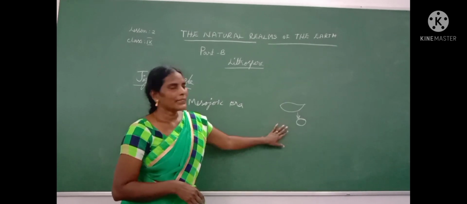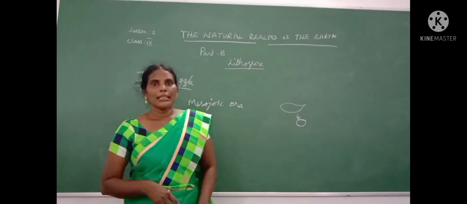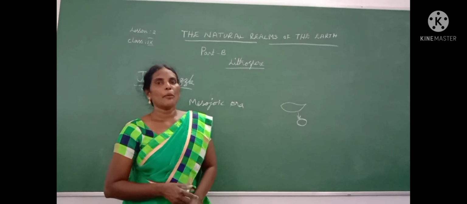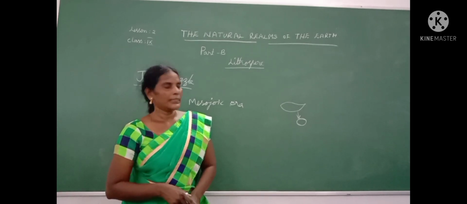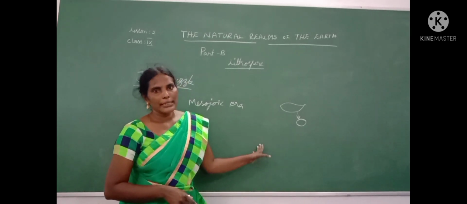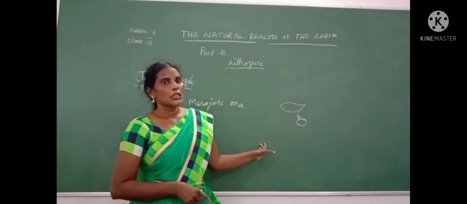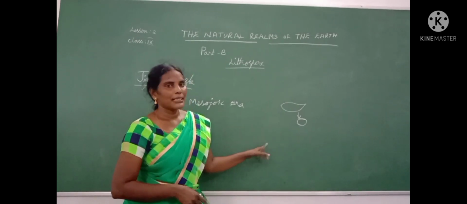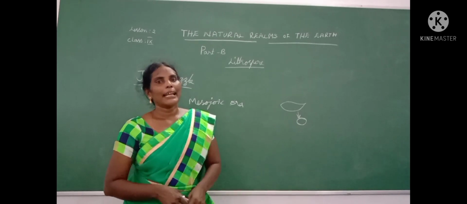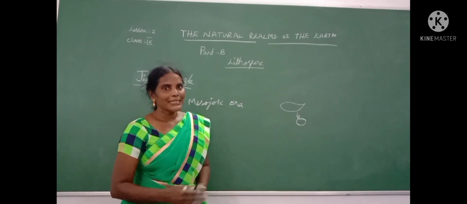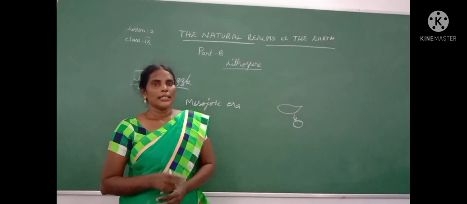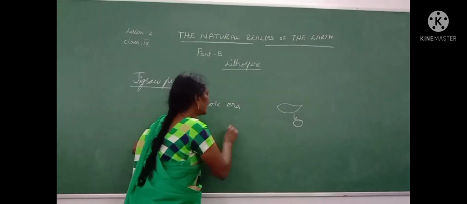Okay. So here we know about how many layers of the earth, the interior part of the earth, in the first lesson, no? Which was the crust, mantle and the core. So crust is the first layer, that is 100 kilometers.